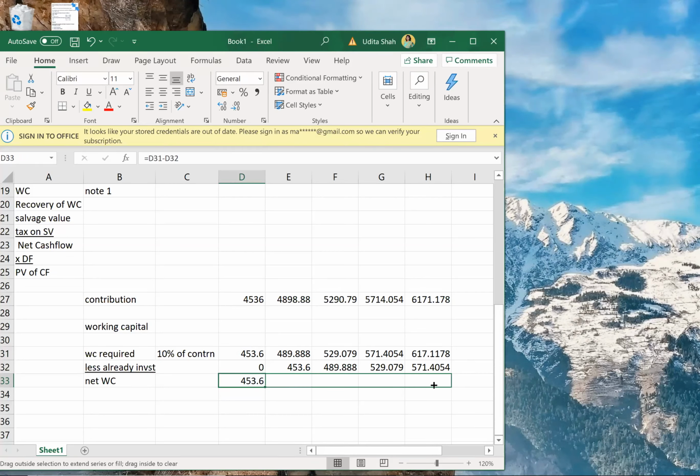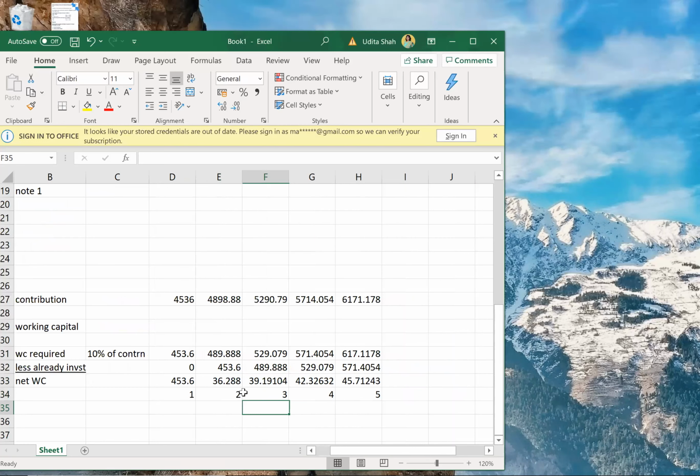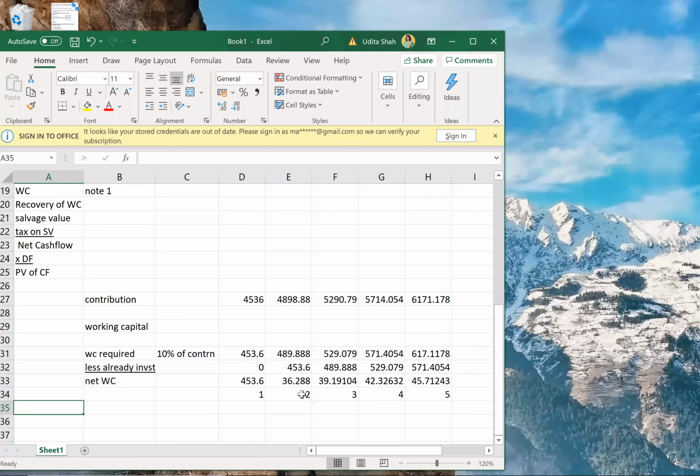First, let us calculate the working capital. Then we'll paste it in start of each year. So my working capital is year 1, 2, 3, 4, and 5. So these were my working capitals.